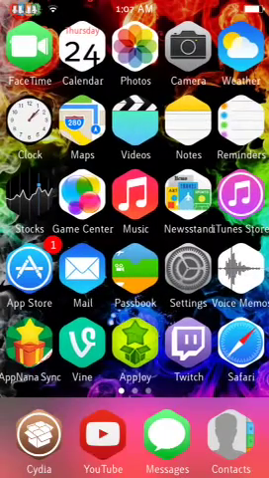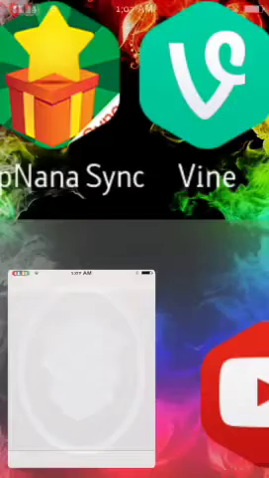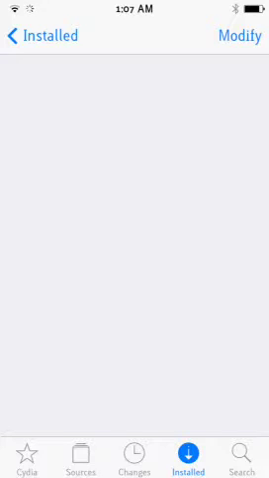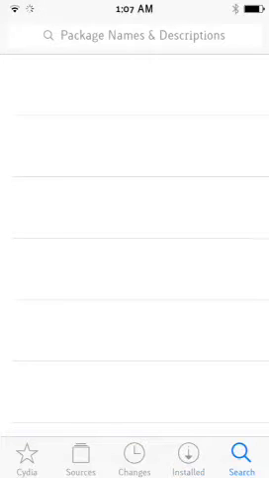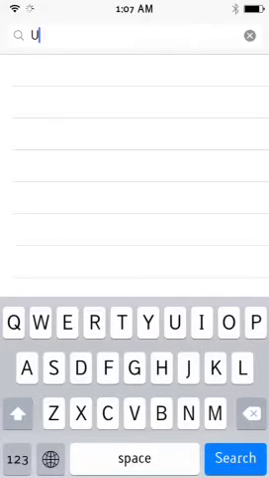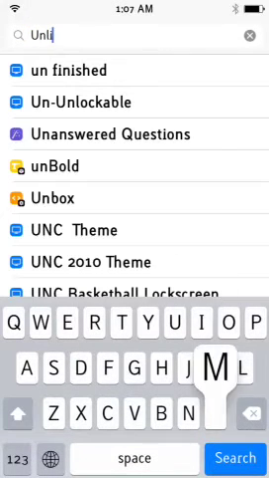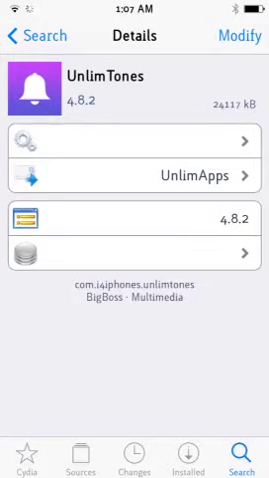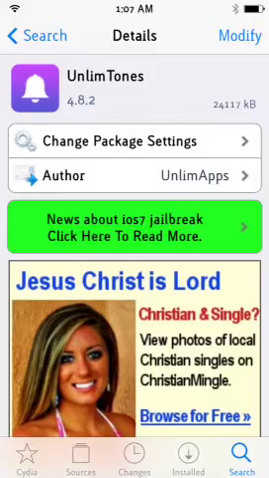So you want to make sure you have Cydia. Go ahead and open up your Cydia, and go to your search and type in... and there it is right there. I already have it, so I'm not going to re-download it, but just download, you know the drill.